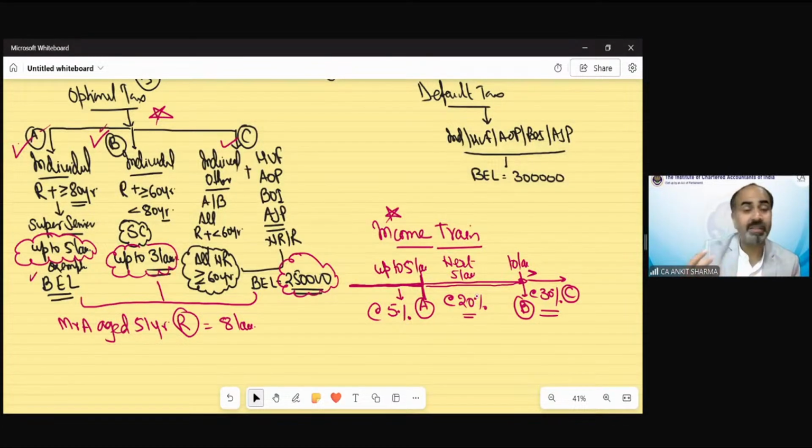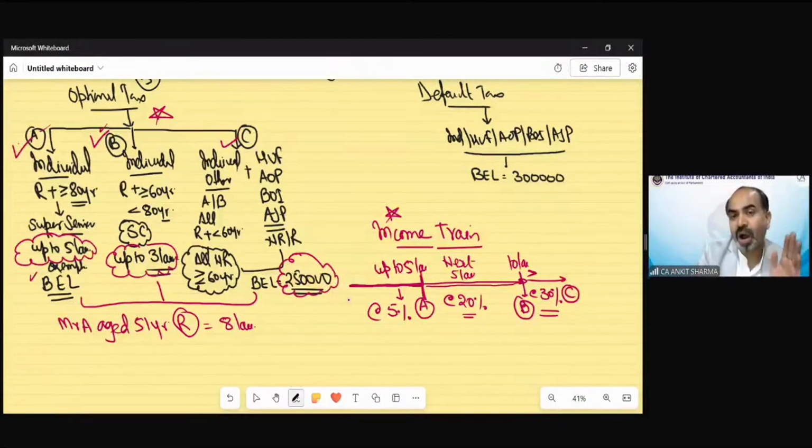We can find out the basic exemption limit for Mr. A. If the age is 51 years and he is a resident, in which basic exemption limit will he fall? You just need to understand the basic exemption limit because all other provisions are the same. Yes, correct. It's 2.5 lakh, category C. Well done. So he will fall in category C.